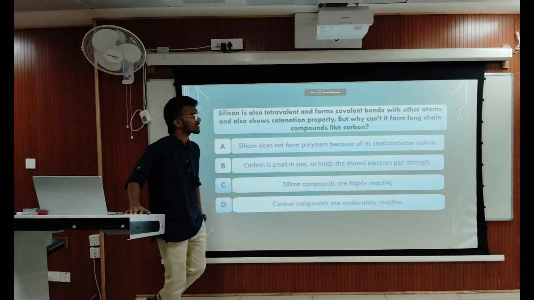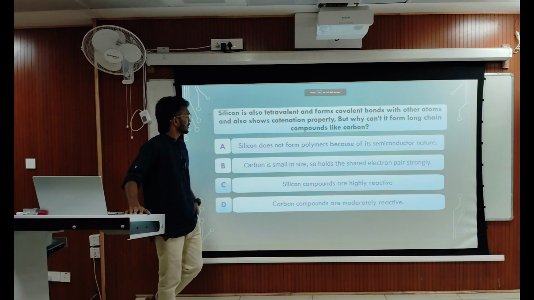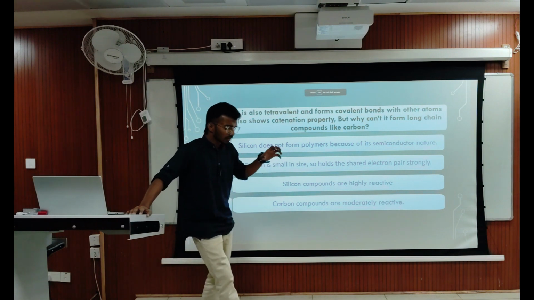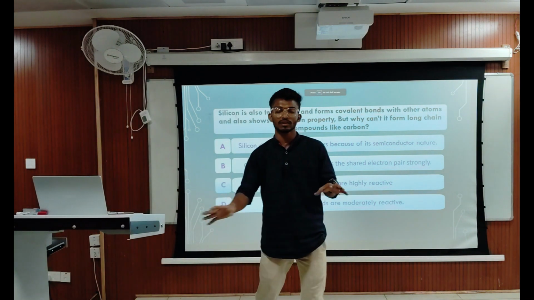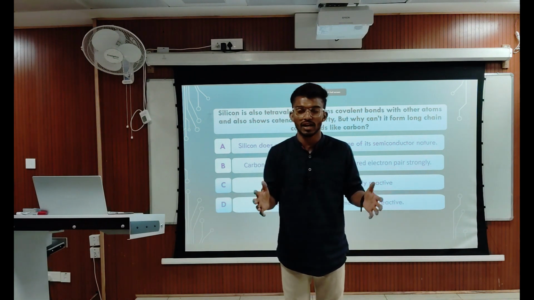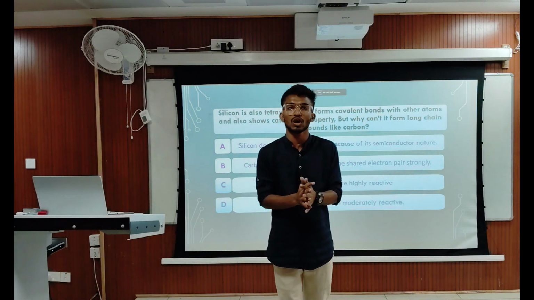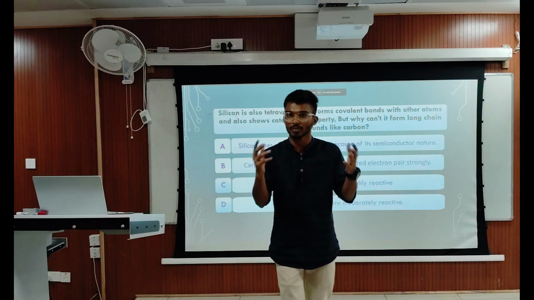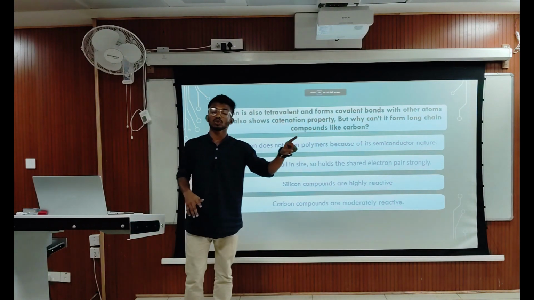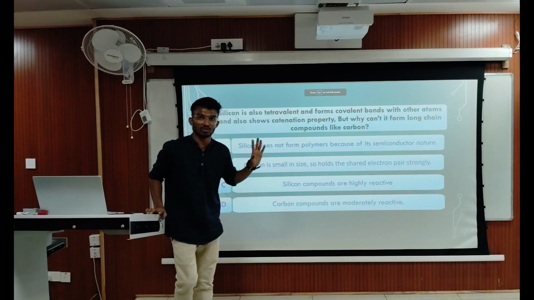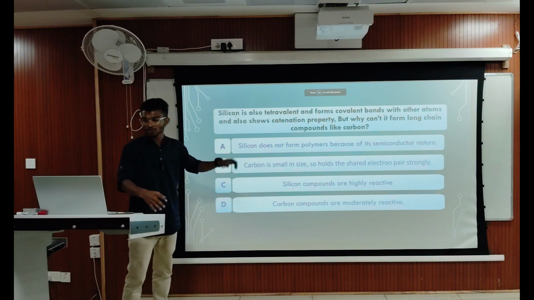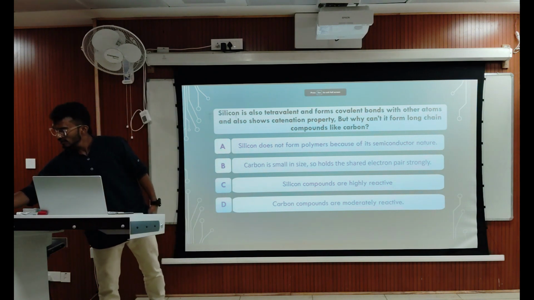polymers because of its semiconductor nature. Yes, this is a wrong statement, isn't it? Silicon does not form polymers because the bond formed between silicon atoms is weak, since the atomic size is large. So the attraction power of the nucleus towards the shared pair of electrons will be less. The reason is it's not able to hold the shared pair of electrons, so it does not form polymers. This is the reason. So the first option will be wrong, right?